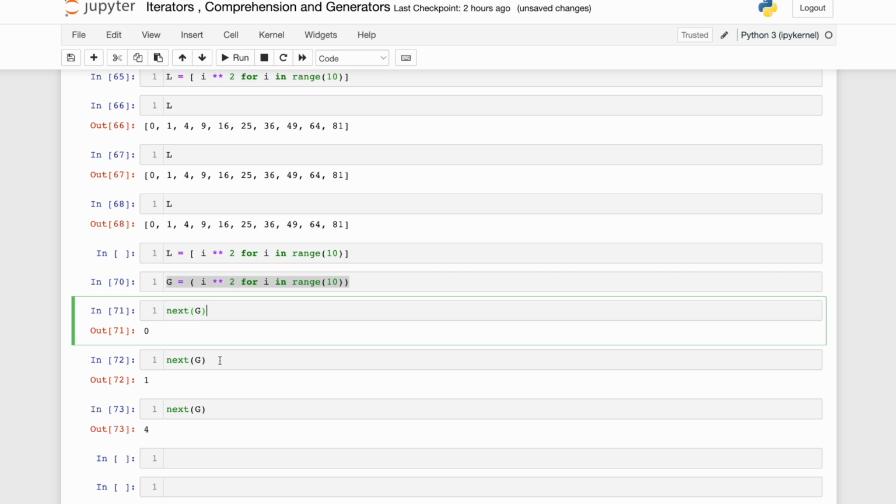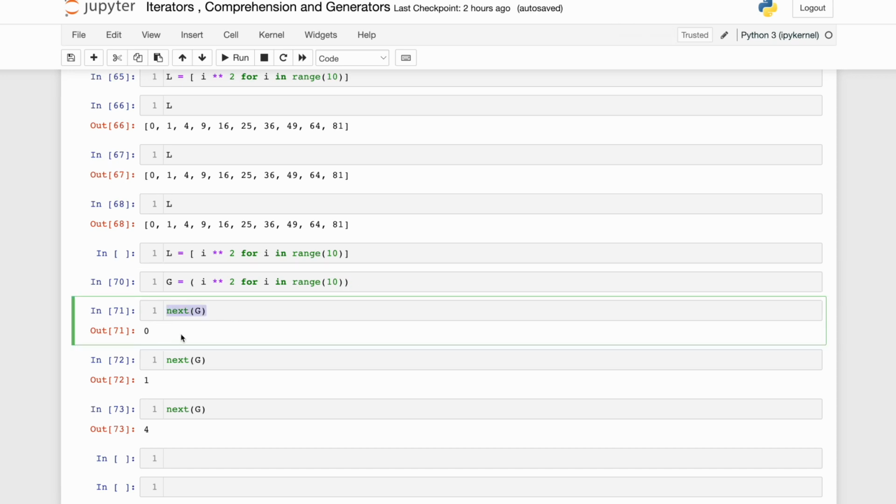The answer is yes. In case of list expression, no. In case of generator expressions, it maintains an internal state. So it knows till when I have already exhausted the counter, and it will start giving me the next value after that. The way it works is that this generator expression gets frozen when I did a next G.